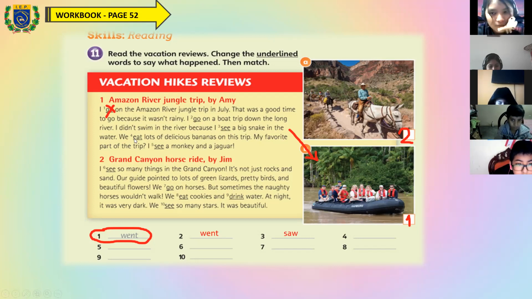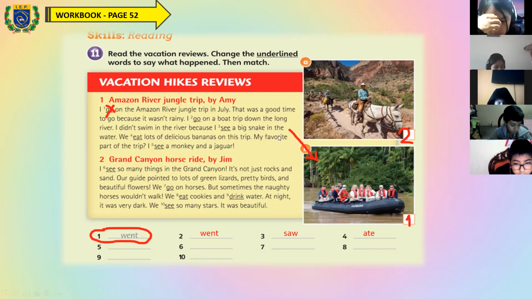Continue. We eat lots of delicious bananas. Okay, we eat. Eat is in the present. What is the correct word? Okay, volunteer. González. The correct word is ate. Excellent. The correct word is ate. We ate, because the sentence is in the past. We ate lots of delicious bananas on this trip.